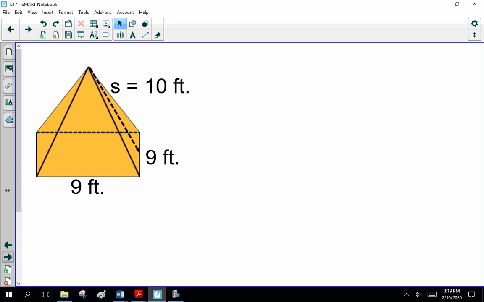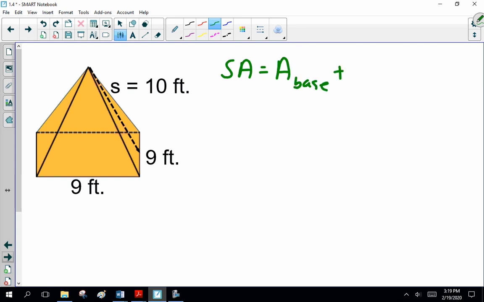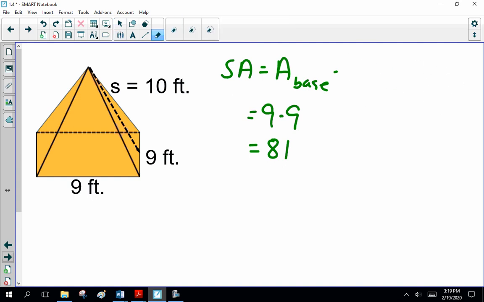The slant height is the side. Now, what do we got here? We got squares. Your formula sheet writes it like this, so let's do it this way. What's the base? That's 9 times 9, which is 81.